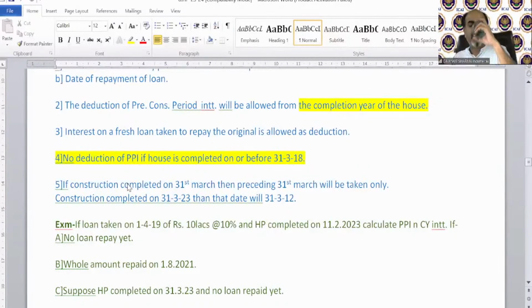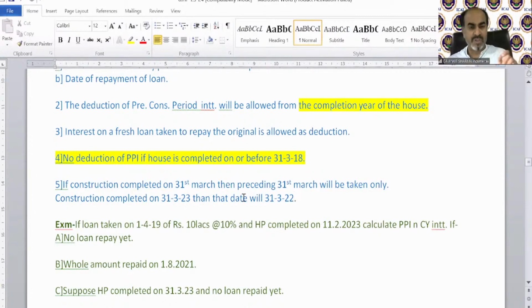That is, if construction is completed on 31st March 23 as given in the question, then for the pre-construction period calculation, the date will be 31st March 22. Sorry, I said 12 earlier, that was wrong, it is 22. So for the purpose of the pre-construction period, the second point says 31st March before completion of the house. So if the house is completed on 31st March 23, you should take 31st March 22 as the date.